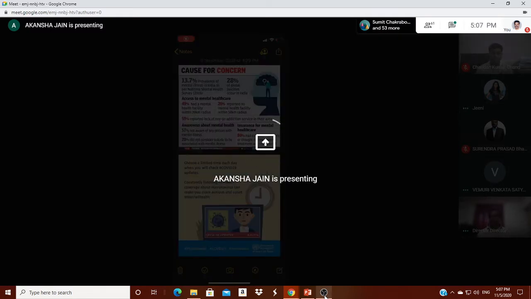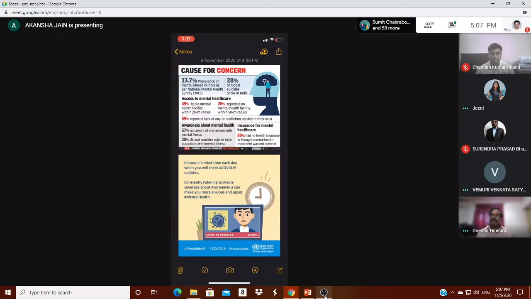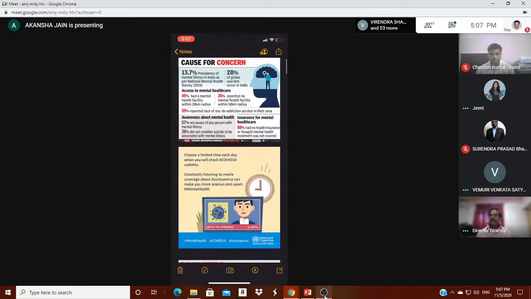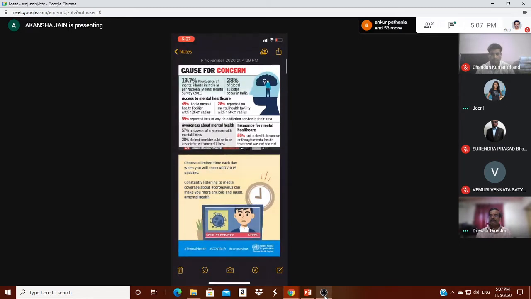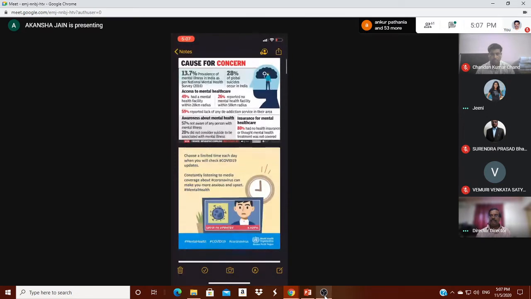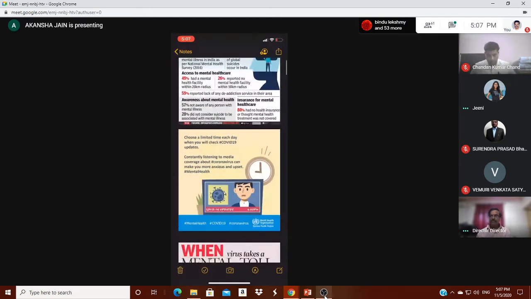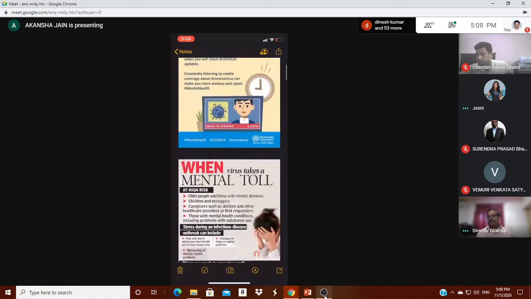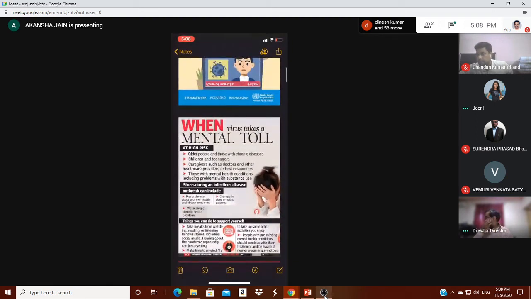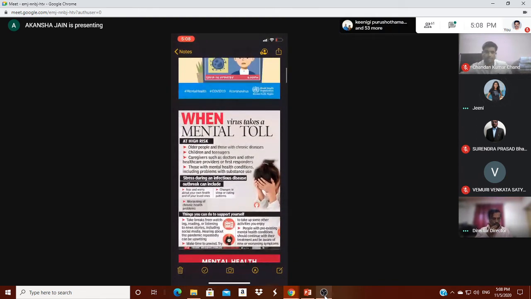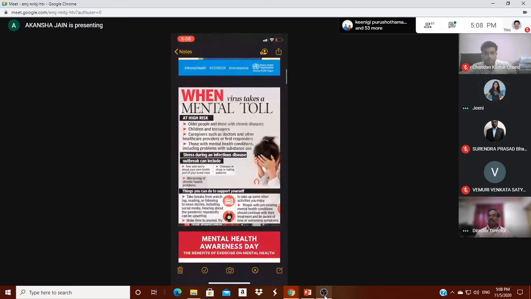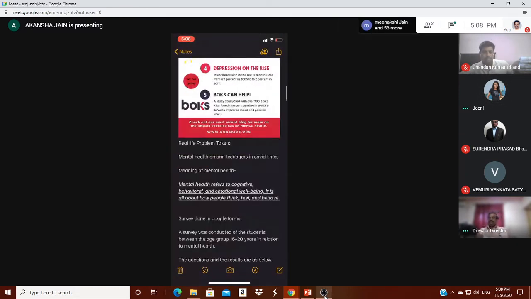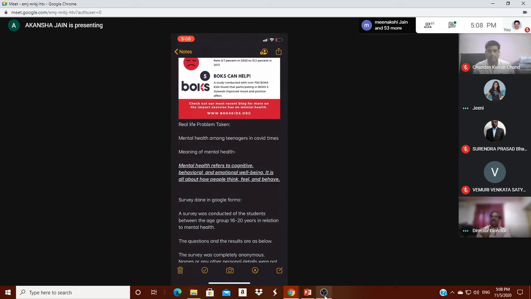Good evening, everyone. I'm Akansha from Mumbai region, and I'm presenting the realistic model in my group. As you can see, I'm showing some headlines that in the Corona times, the most common word we have all been listening to is mental health. Some headlines I have shared are related to it: causes of concern, the WHO report, the virus taking a mental toll, benefits of exercise. So the problem our group has taken is mental health among teenagers in COVID times.